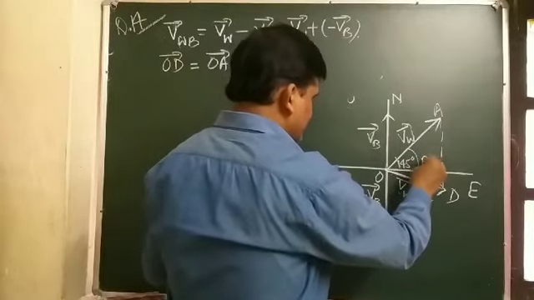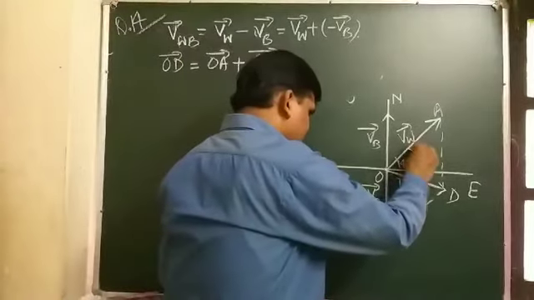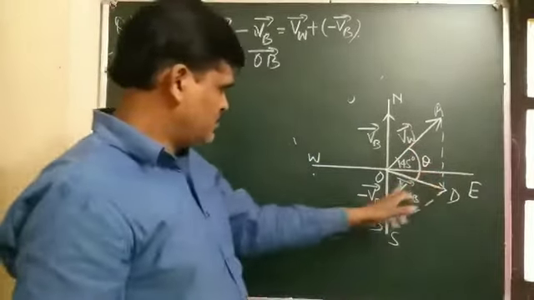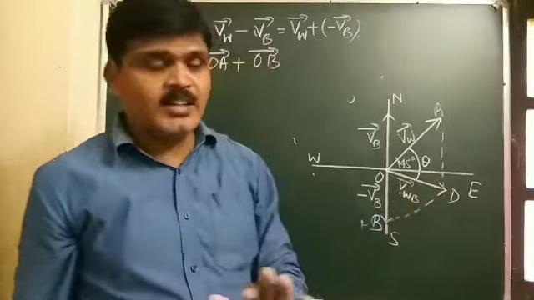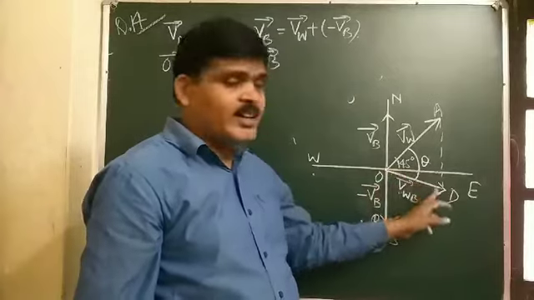Okay, we take theta here, and using the formula from the analytical treatment, I have already explained, if the resultant vector